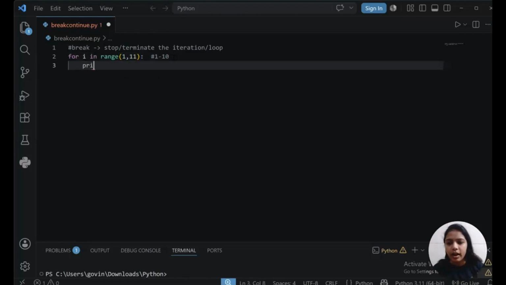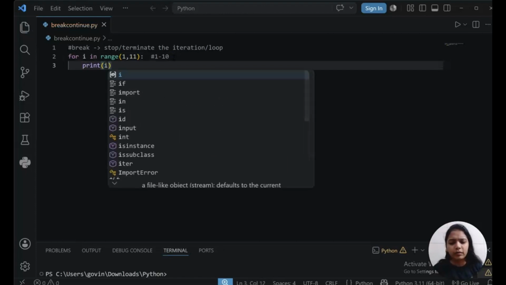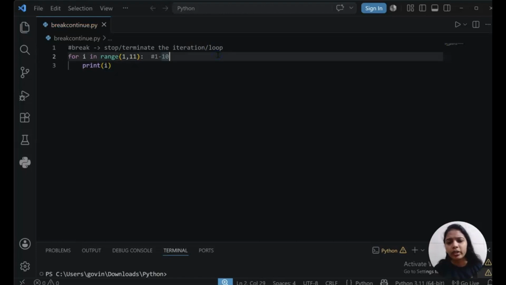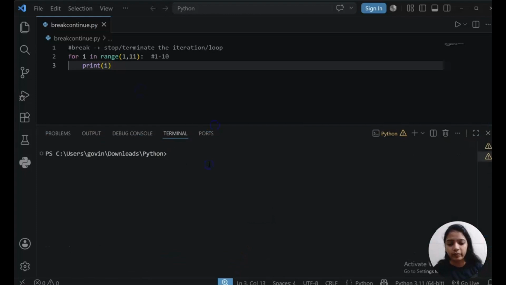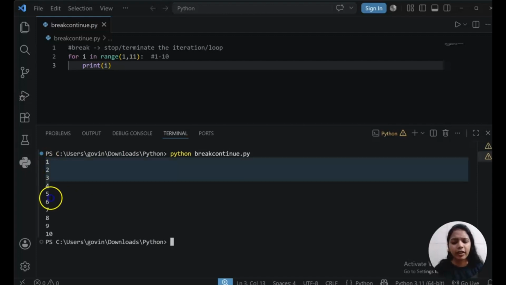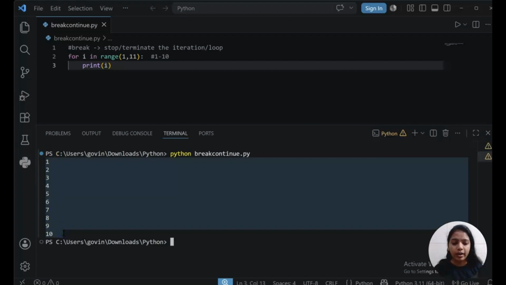Now here I will print i. For now, I'm just running one for loop. This for loop will run 1 to 10 and I'm printing the i value. We will save it and run our program: python break continue .py. And if you see, we are getting the perfectly expected values 1 to 10.